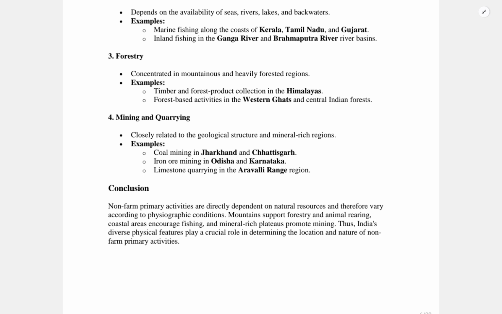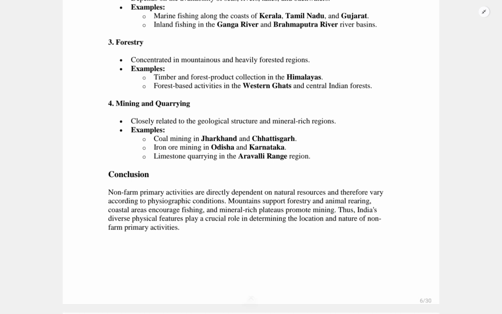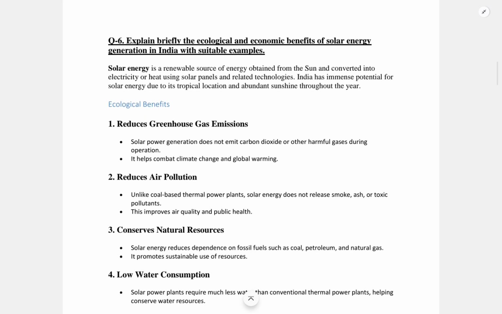In conclusion, non-farm primary activities are directly dependent on natural resources and therefore vary according to physiographic conditions. Mountains support forestry and animal rearing, coastal areas encourage fishing, and mineral-rich plateaus promote mining. Thus, India's diverse physical features play a crucial role in determining the location and nature of non-farm primary activities. So this is all about question number 5.